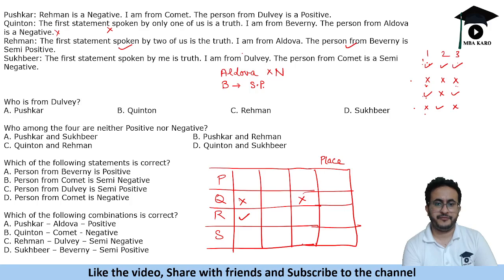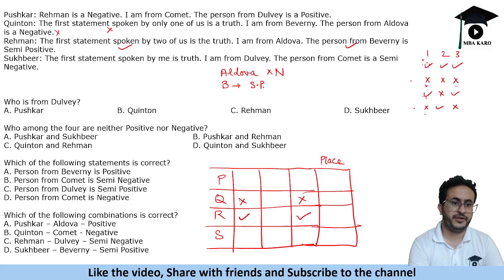Then, I am from Moldova, we cannot say whether the person is from Moldova or not. Sukhbir says the first statement spoken by me is a truth. It can be or cannot be, because we may have a person speaking truth or not. I am from Dalvle, can't say. The person from Comet is semi-negative, can't say, because B is semi-positive. We cannot say that D is semi-negative.